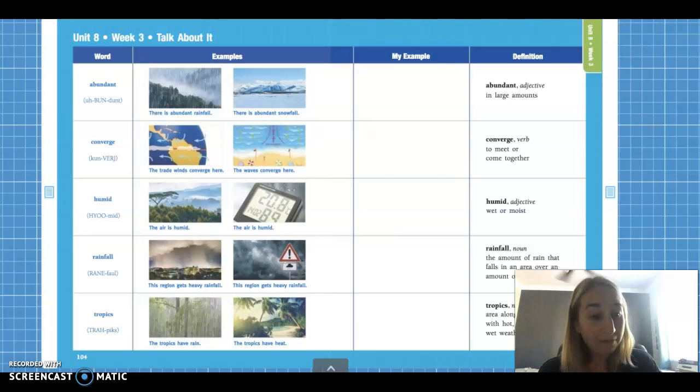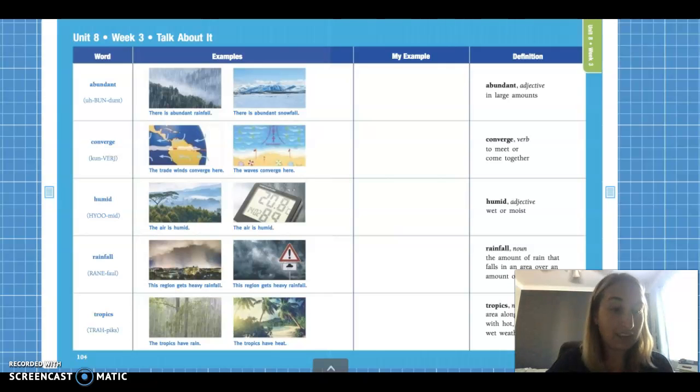All right, guys, this week is the last week in this current chapter, and we're going to be learning about the rainforest, and the type of weather and climate that's in the rainforest, and just different things that are super interesting. Our rainforests fall close to the equator, which means that there's a lot of heat, there's a lot of rain that's in the rainforest.